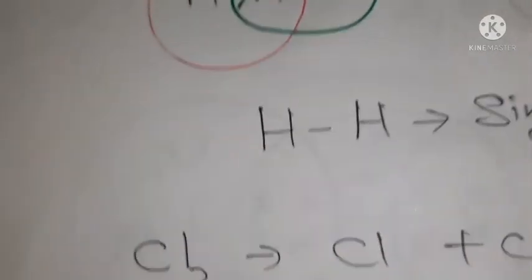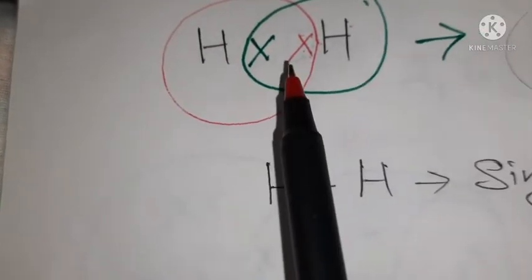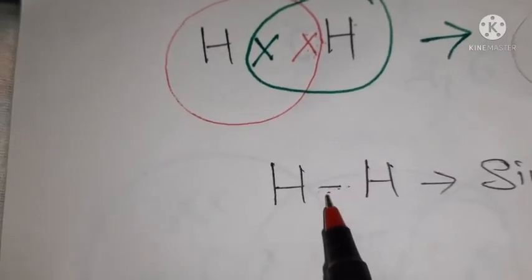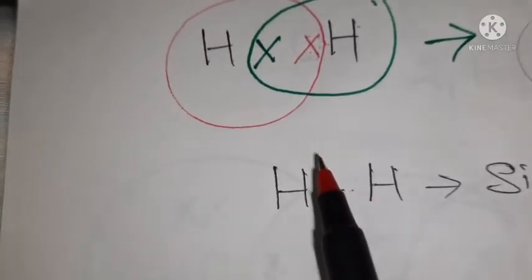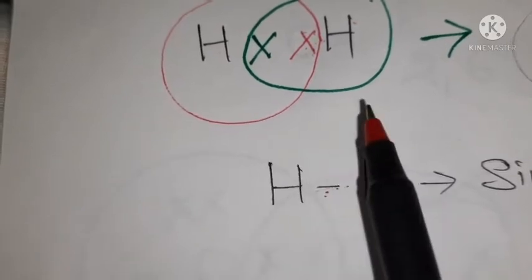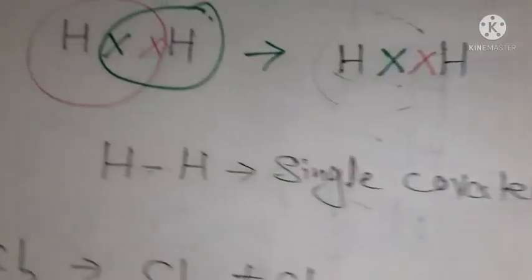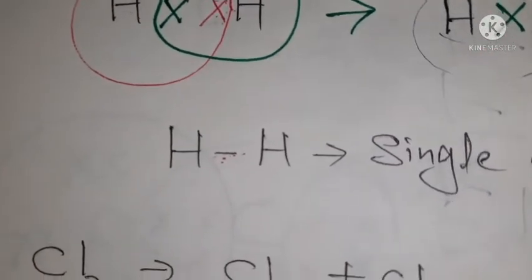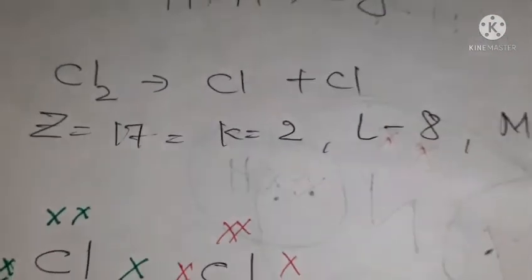Okay, so like this, hydrogen and hydrogen electrons are shared, and now both hydrogens have 2 electrons. This bond is called a covalent bond, formed between 2 hydrogens, and one line is shown here because 1 electron is shared. When 1 electron is shared between the atoms, it is called a single covalent bond. Just remember, whether it is 1 atom, 2, or 3, they share the same number of electrons. Now we will see one more example, of chlorine.